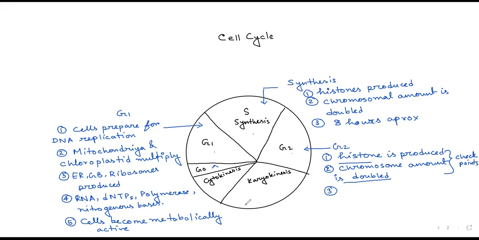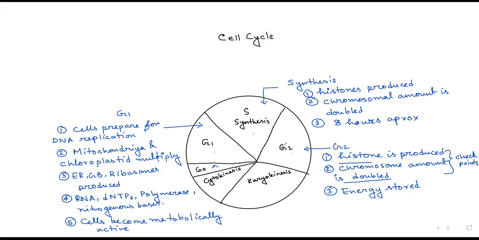Okay, now after checking, once it is sure that the cell is ready to go to the next phase, it will store energy for the next cell division, and the cell is now ready for the next cell division. So after this phase, this G2 checkpoint is 100% sure and required. Until this checkpoint is reached, the cell cannot go for division phase.